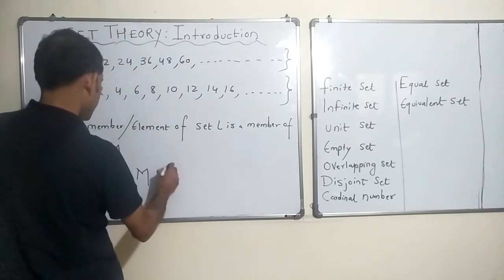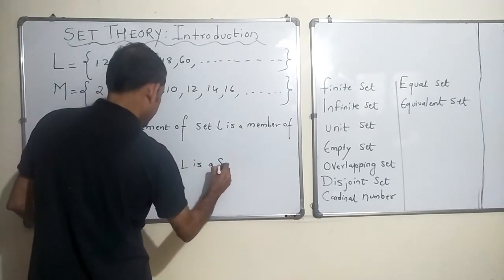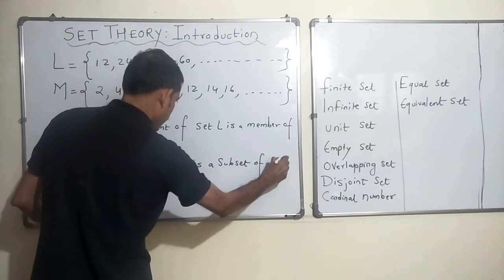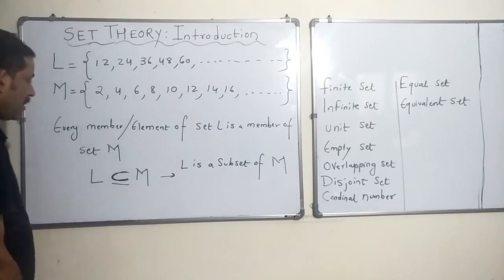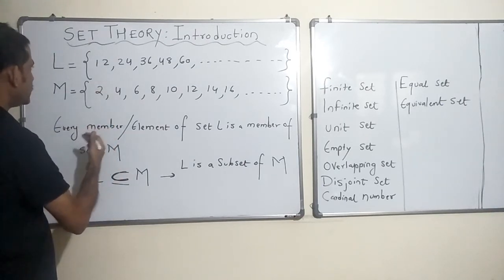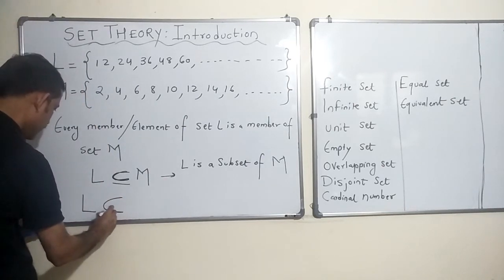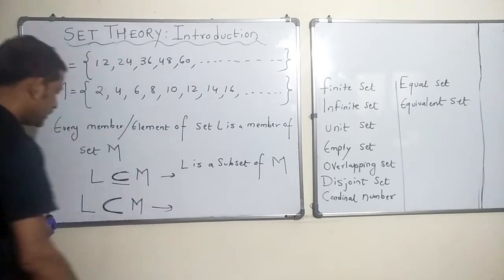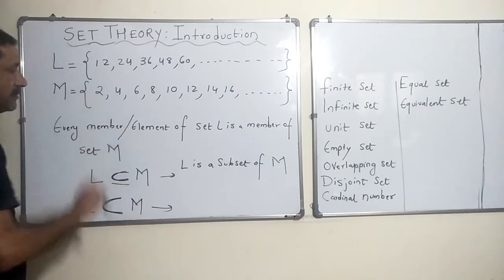Now, it means L is a subset of M. Both are sets. Set L is a subset of set M. Okay. Now, also you realize that M has more elements than L. So, we can also write that L is a proper subset, because M has all the elements which L has and it has more elements.